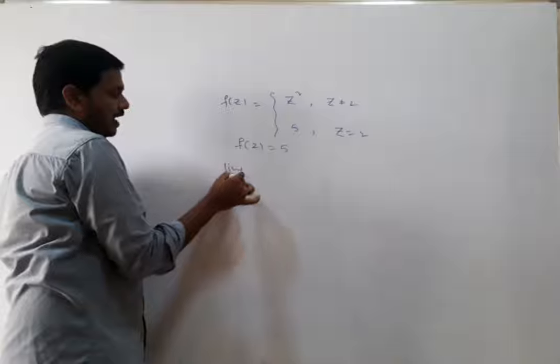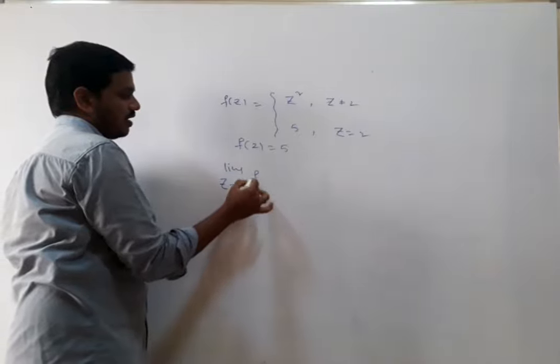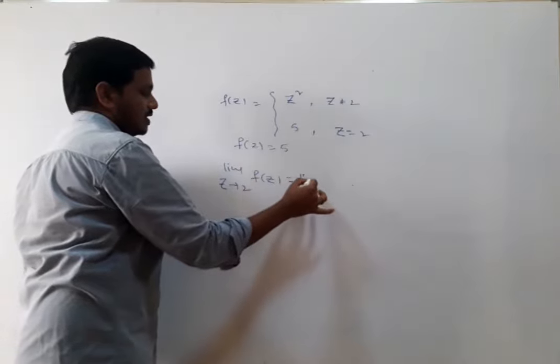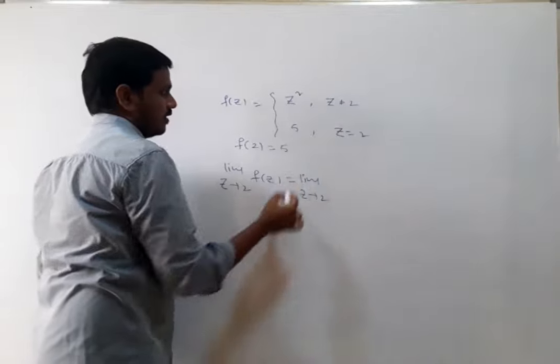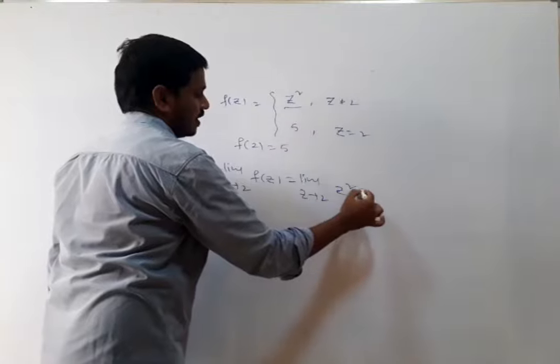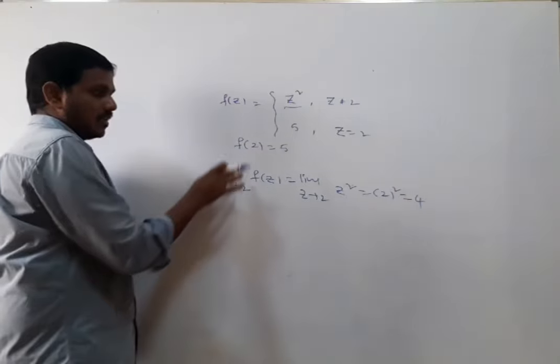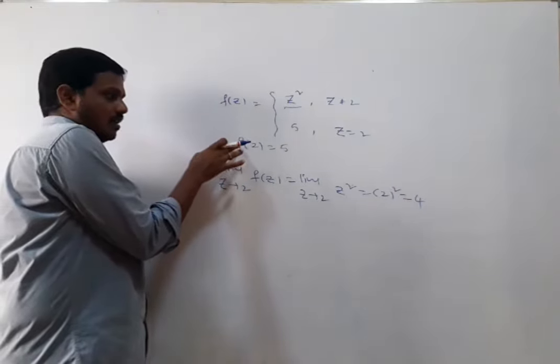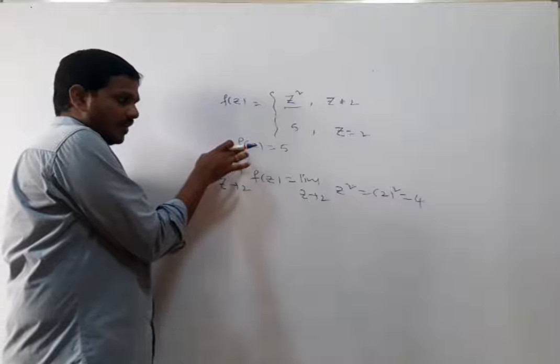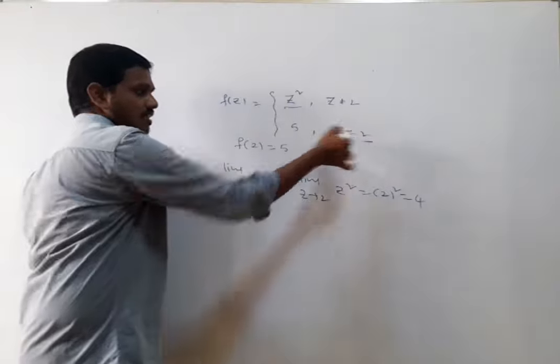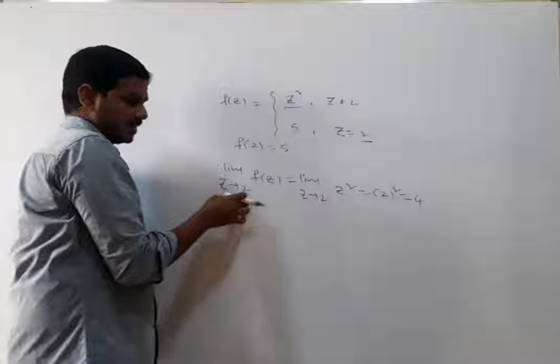Now I am going to find limit z tending to 2 f of z. Here it is z square, which is 2 square equal to 4. The limit exists. The function is defined at z equal to 2, so the first condition is clear. And the limit exists. What about the third condition?